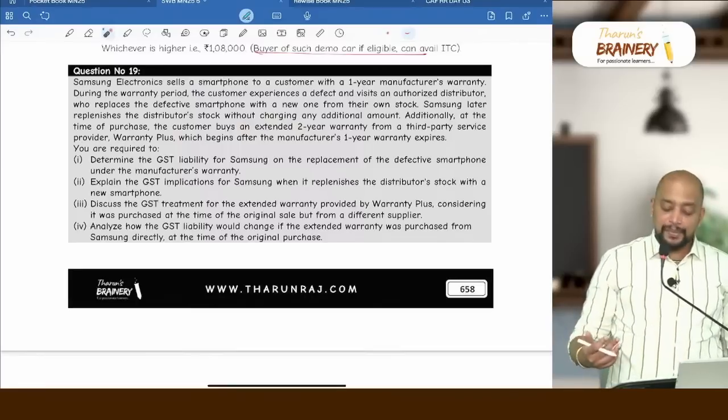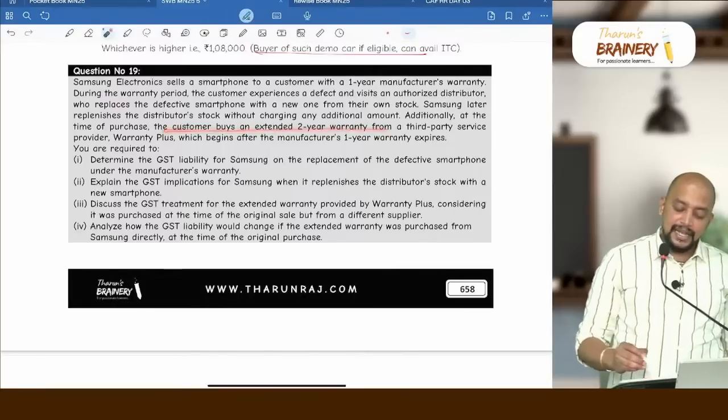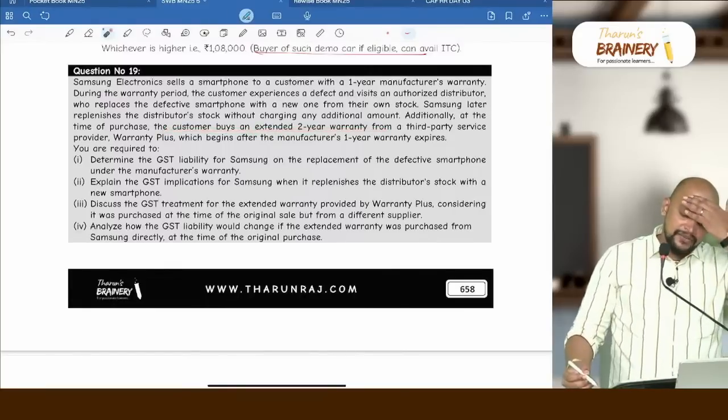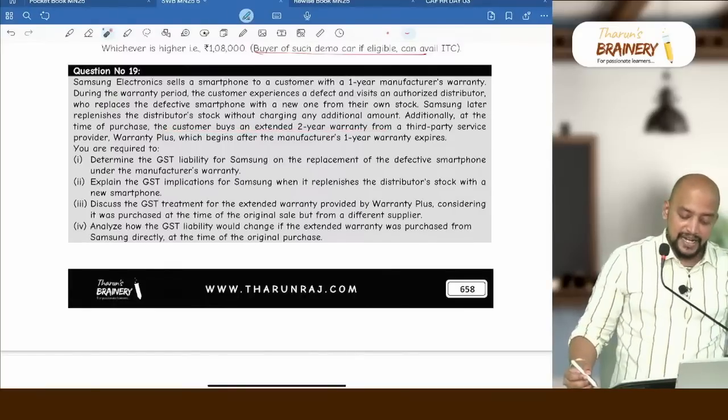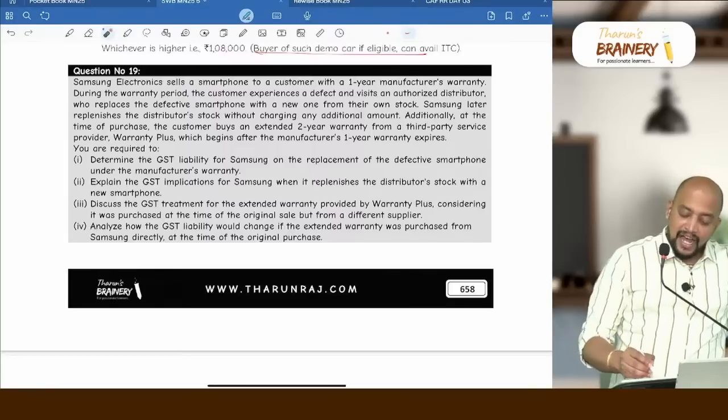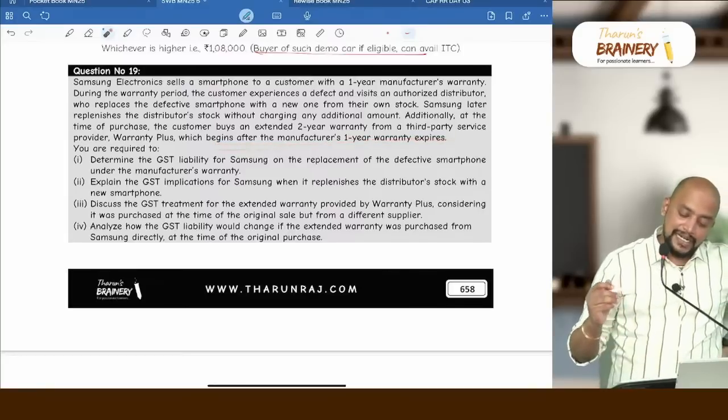Additionally, at the time of purchase, the customer buys an extended 2-year warranty from a third-party service provider, Warranty Plus, which begins after the manufacturer's 1-year warranty expires.